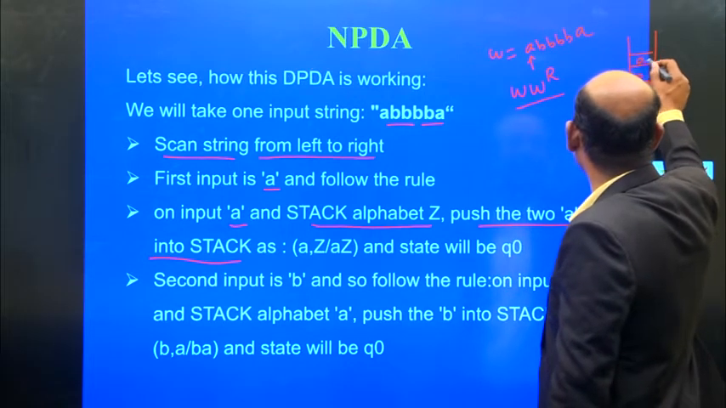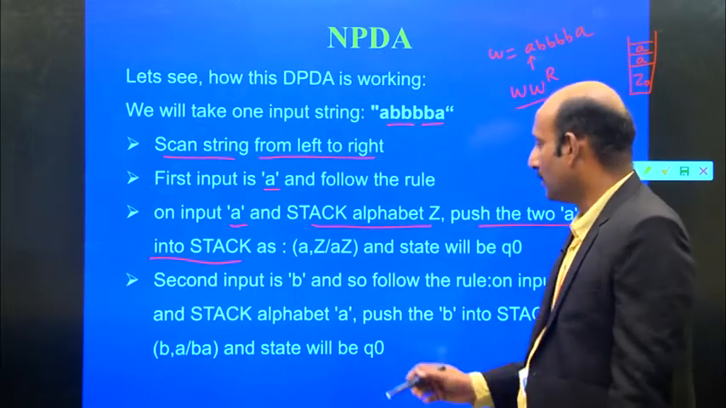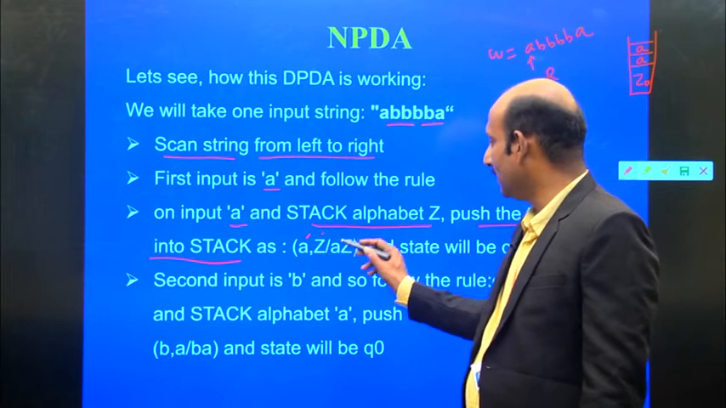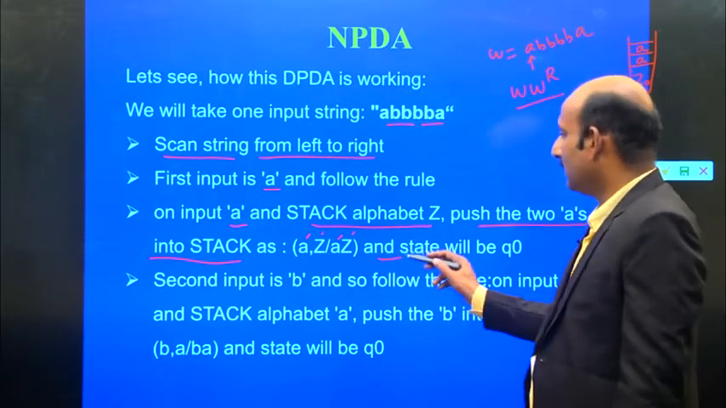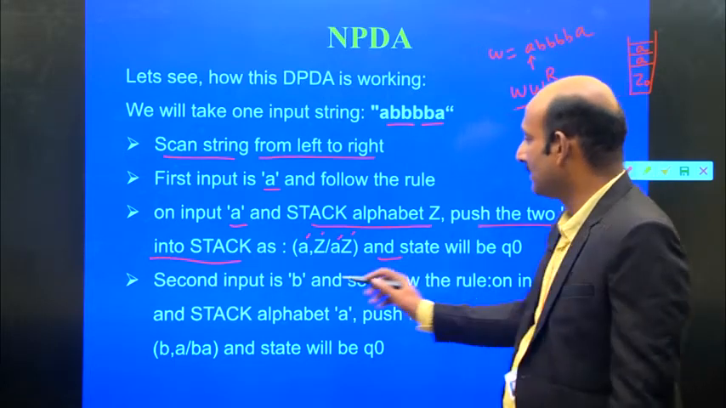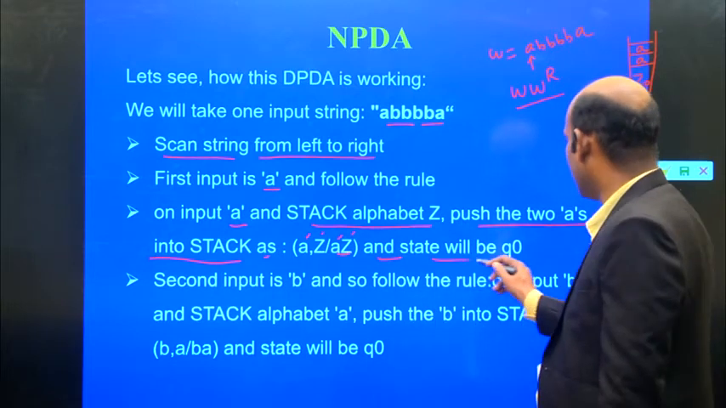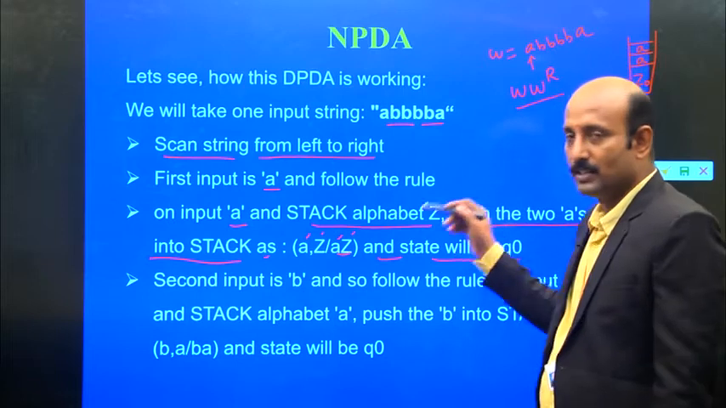So the stack may contain A. If you have the input A and the stack contains Z, then we go for AZ. That means the two A's are pushed onto the stack, which becomes AZ, and the state will be Q0. There is no transition; it stays in the same state.